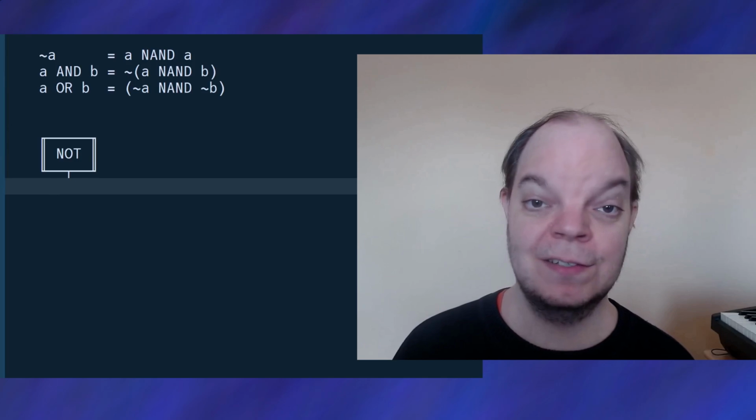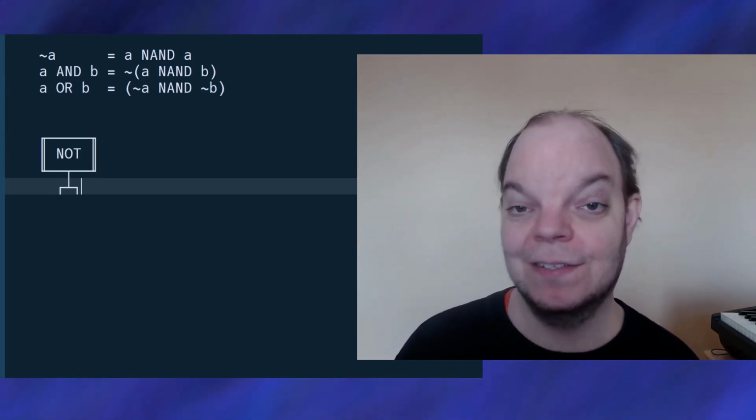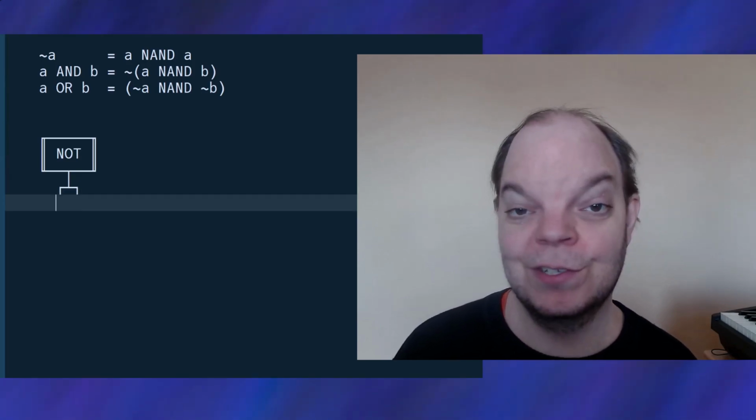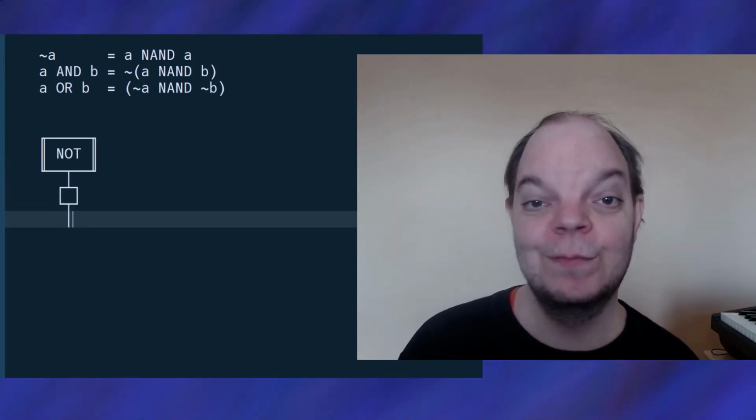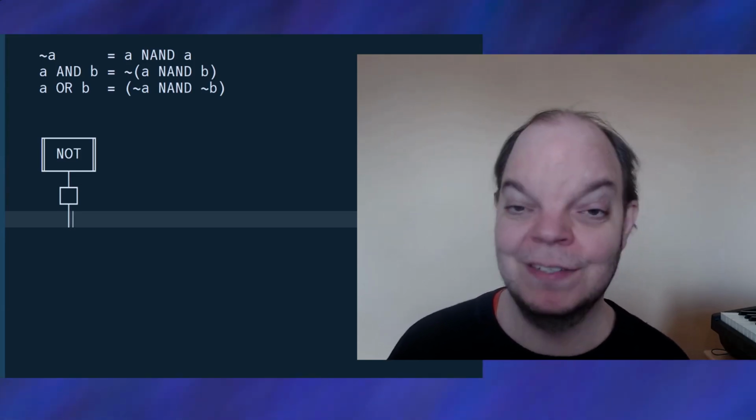So let's create a splitter. So now we have 2 copies of the value. And now we want to NAND the values with one another. So we just connect the 2 values. And it forms this neat little box. And there we have it. That is a bitwise NOT function.